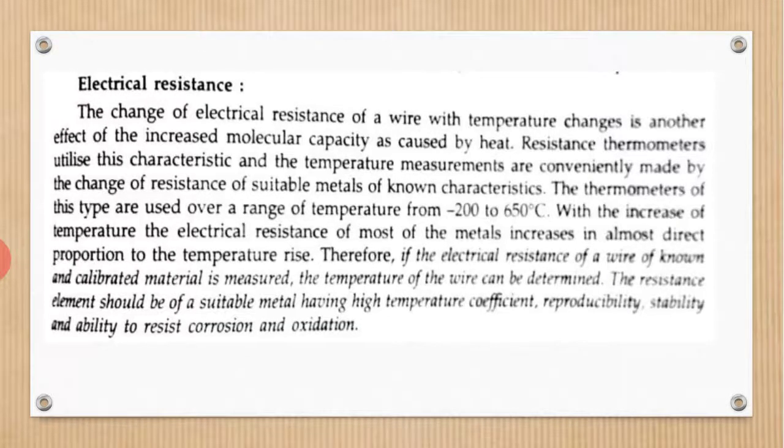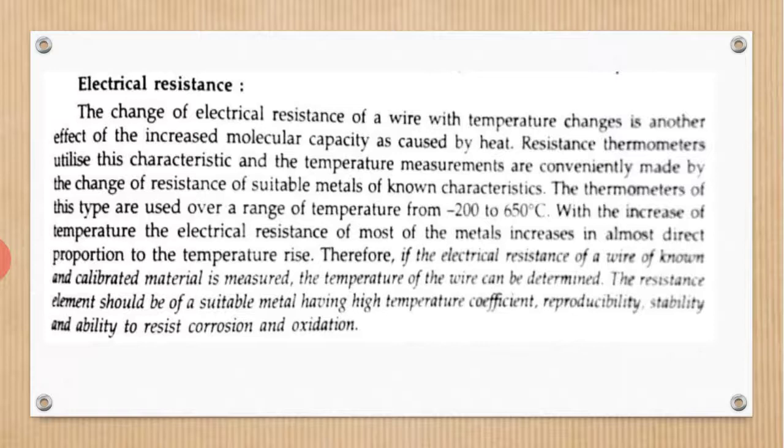So here, as we know, the characteristics of electrical resistance also depend on the temperature. If the electrical resistance of a wire is known and the material is calibrated in terms of temperature, we can measure the temperature.